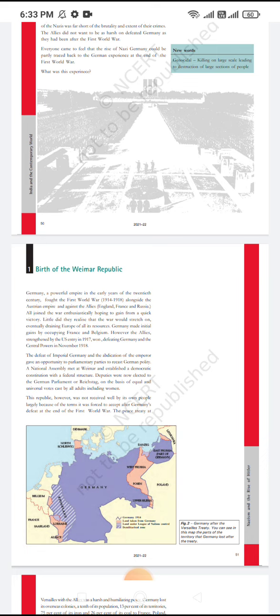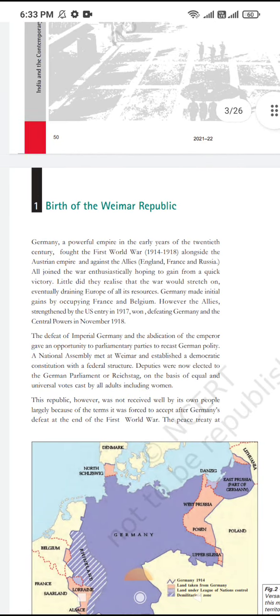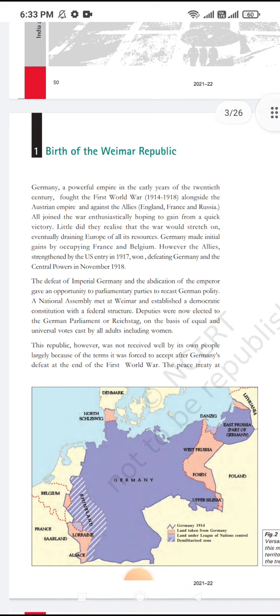The USA supported the Allied powers, and in 1919 the Weimar Republic was formed. The war ended in 1918, and in 1919 the Treaty of Versailles was imposed on the Weimar Republic. We will study the effects of this treaty, so let's start from the first.